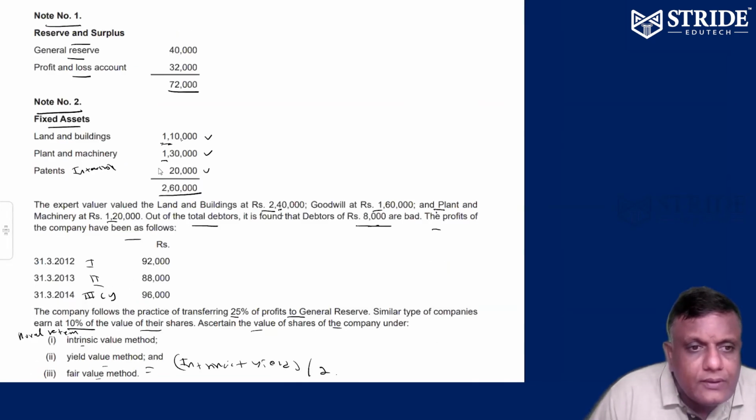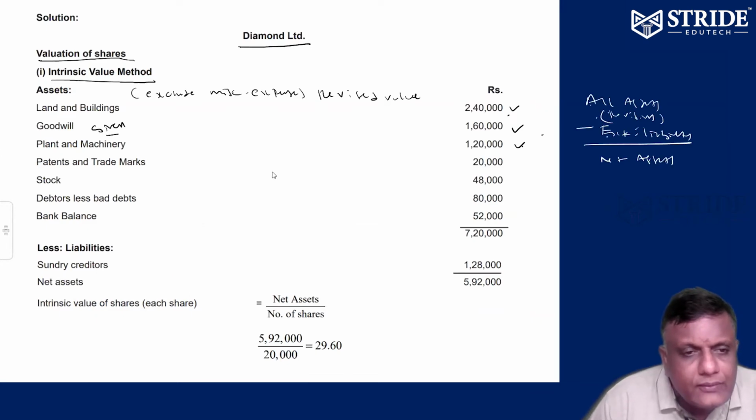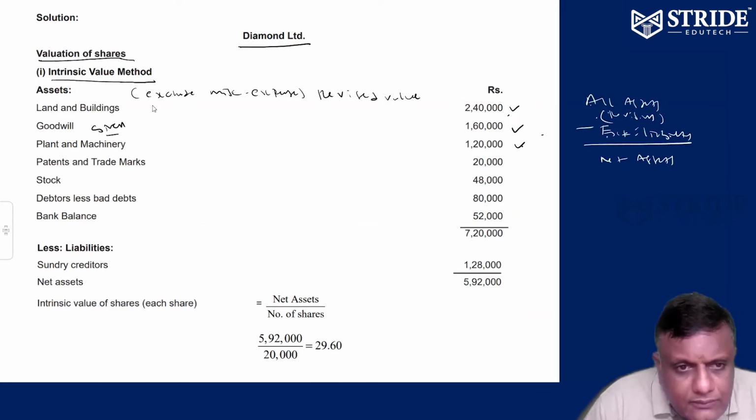Next, under fixed asset, the plant. The old value is 1,30,000, but the revised value is 1,20,000, so take 1,20,000. If a revised value is given, you have to take the revised value; otherwise, take the old value.